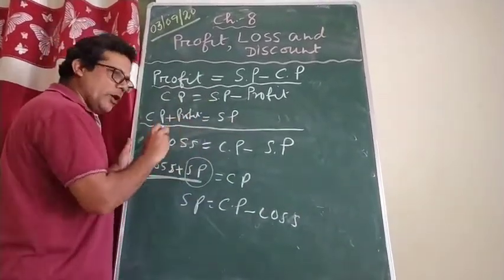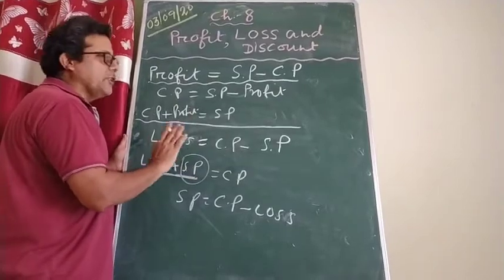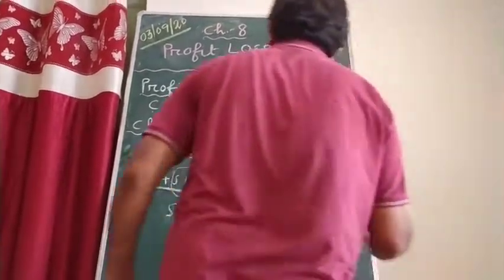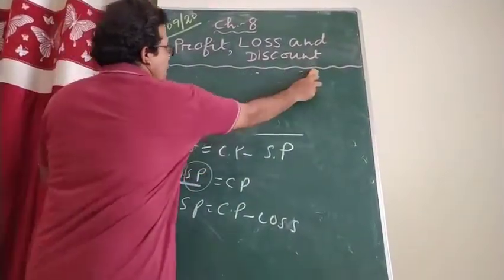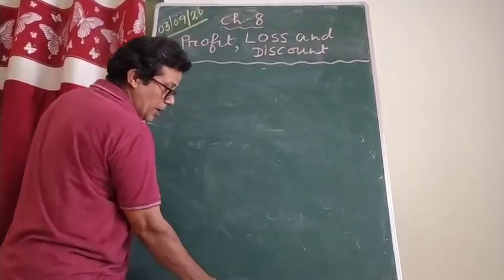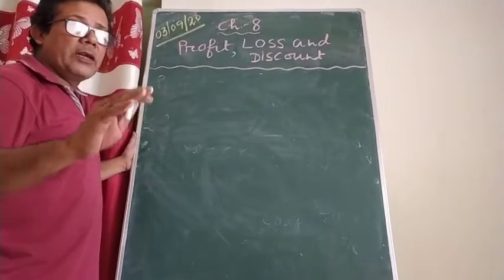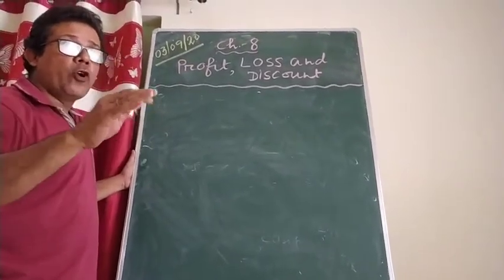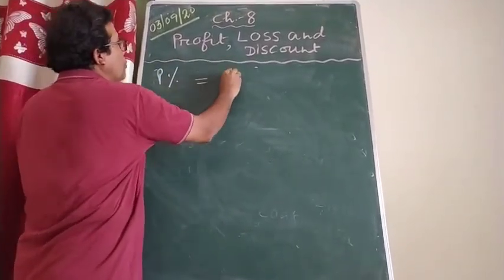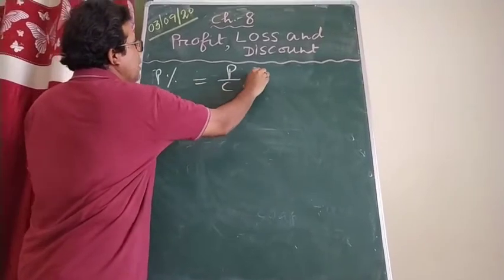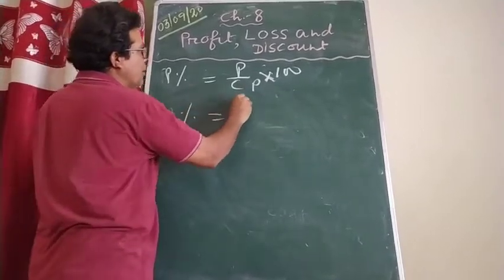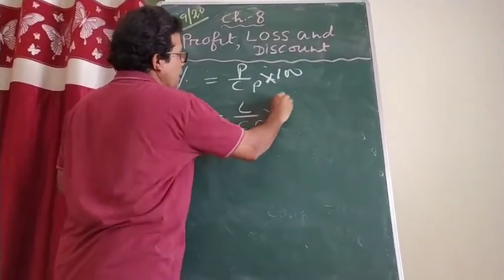I hope all those things are already known to you. You have been doing this math for so many years, once more I discussed it. Now I will tell you how to find out the profit percent and the loss percent. Whenever you are going to find it out, I told you, always you require what? CP. So profit percent and loss percent are always calculated on CP. So profit percent, I am writing in short form, equals profit by CP into 100. On the other hand, loss percent equals loss by CP into 100.